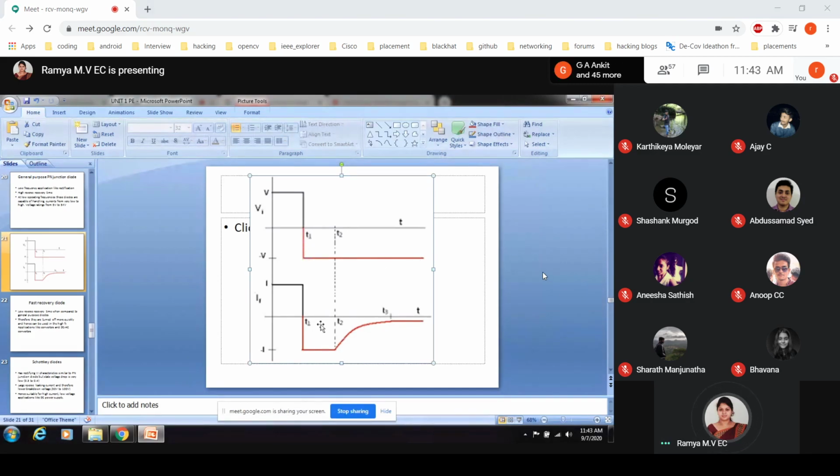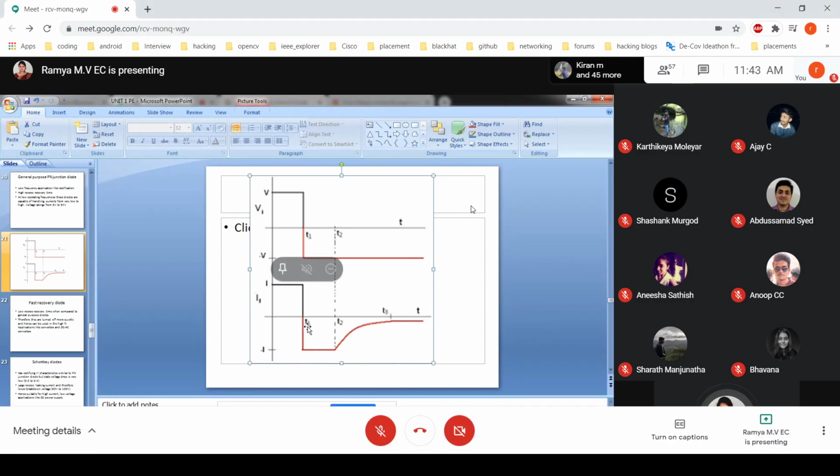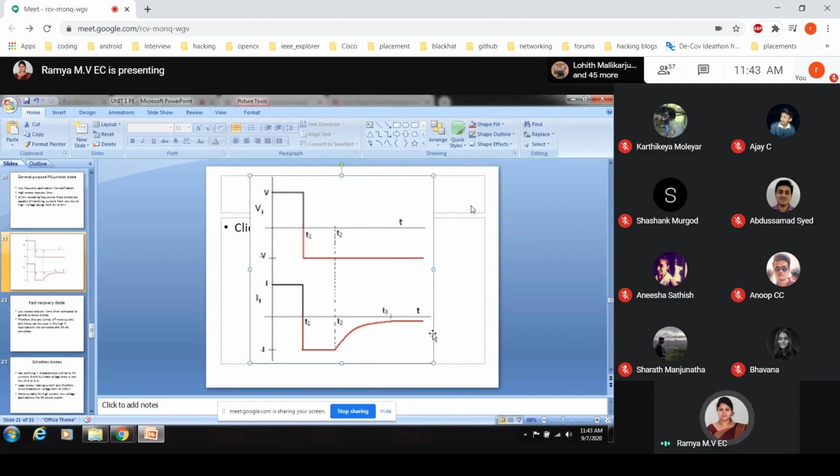But what happens over here is that there will be sudden changes, and it is gradually going to 0. Suddenly we are not expecting that. So this time, from t1 to t2, whatever the representation is, is called the reverse recovery time.